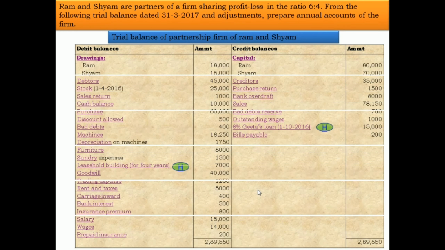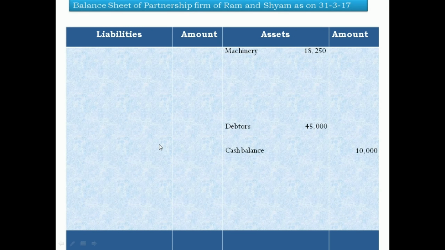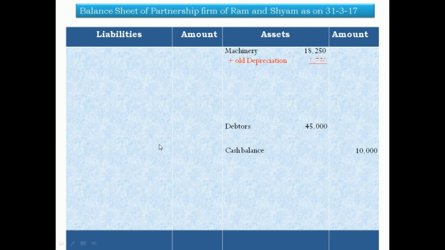Now a new depreciation is calculated on machinery, that is, old depreciation added to machinery. Old depreciation 1,750. The total amount is 20,000. When we calculated depreciation in the adjustment, we calculated depreciation on 20,000.